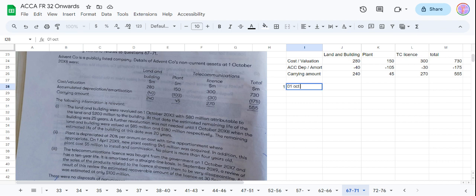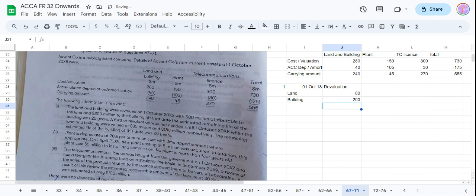So on 1st October 13, they did revaluation of land and building at 200 million, 80 million attributable to the land and 200 million to the building.